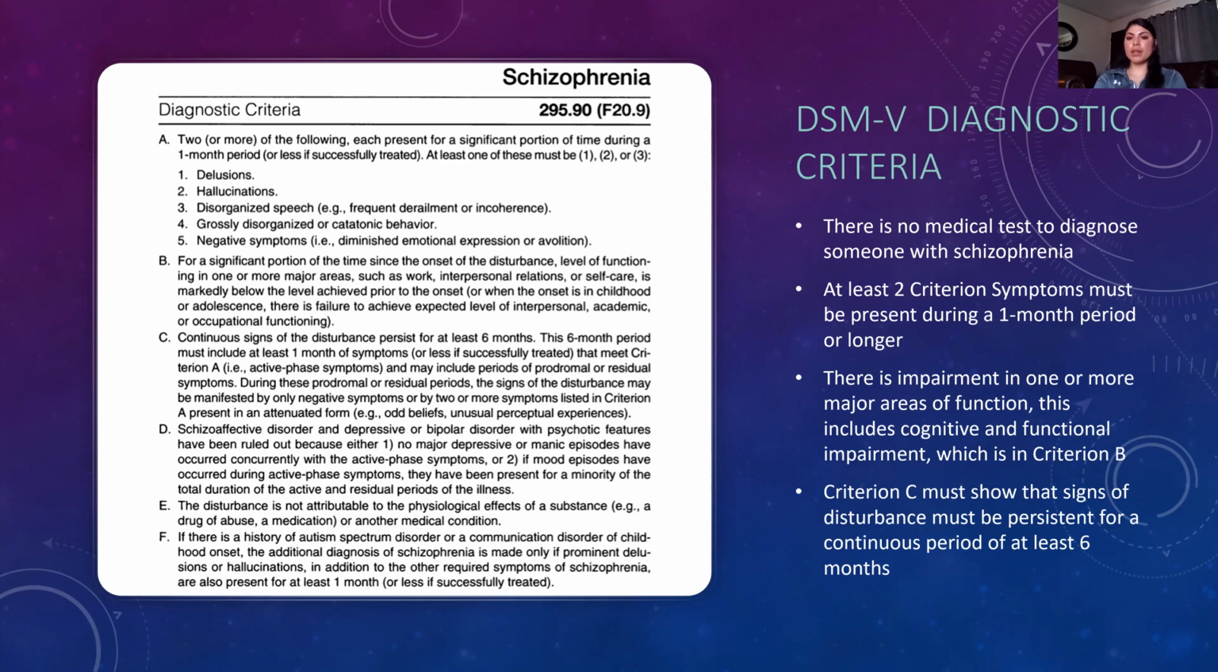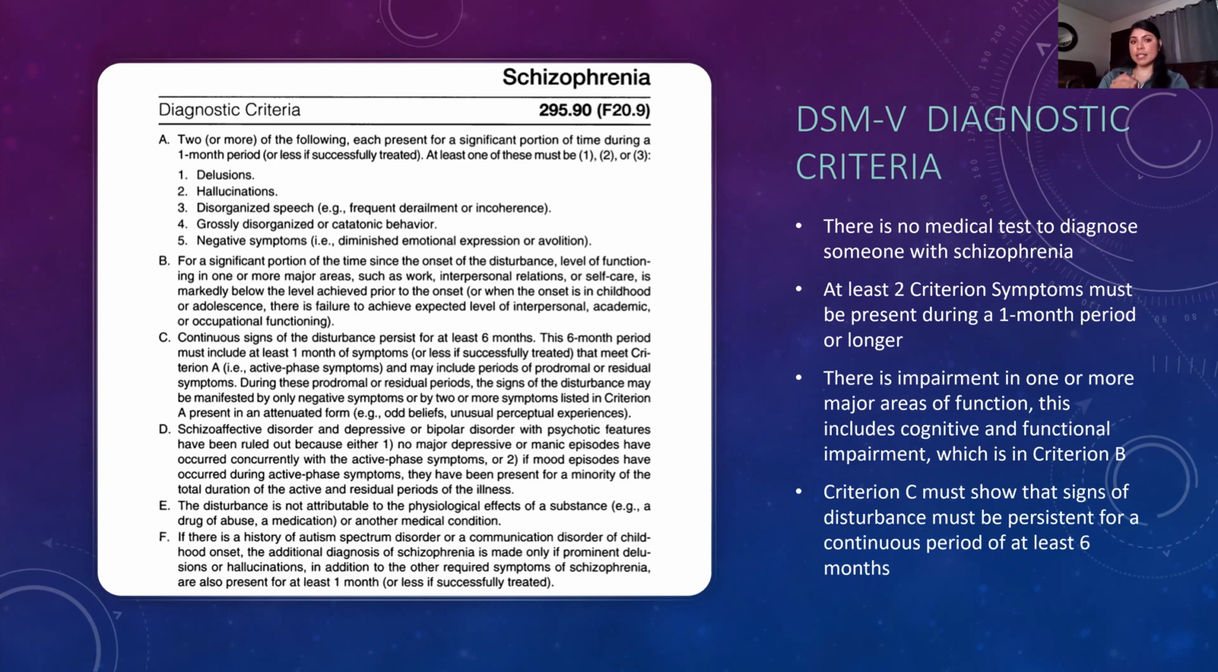And there is impairment in 1 or more major areas of function, which includes the cognitive and functional impairment found in criterion B, and goes more into depth with that. And in criterion C, you must show signs of disturbance, and it needs to be persistent for a continuous period of at least 6 months, which basically means the active phase symptoms.